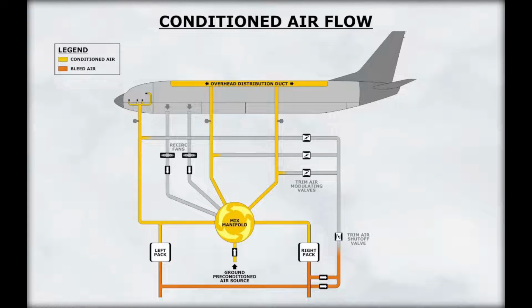The pack output is supplied to a mix manifold. In addition, a ground air conditioning unit can be connected directly to the mix manifold. From the mix manifold, the conditioned air is distributed throughout the aircraft. The left pack normally supplies air to the flight deck. Since the flight deck only requires a small portion of the air produced by the left pack, most of the conditioned air from the left pack is supplied to the mix manifold. The right pack supplies all of its conditioned air to the mix manifold.